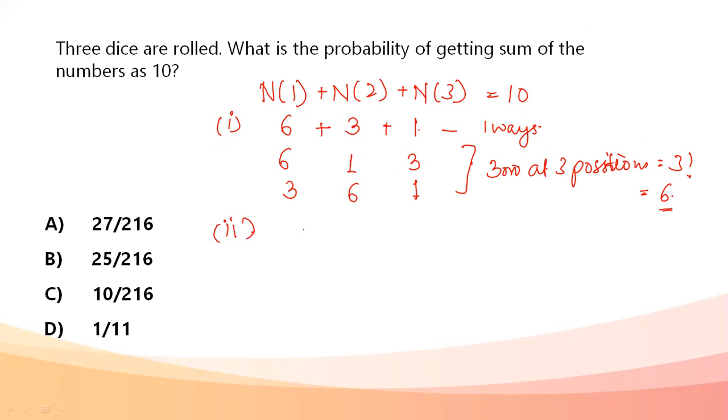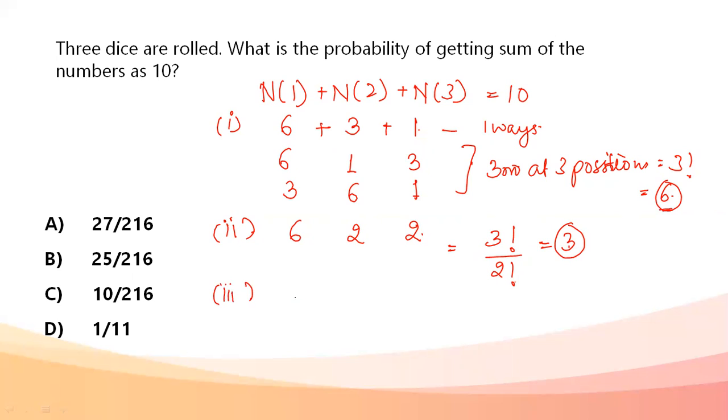If we move on to the next case, the next big number 6 is here, but another possibility is 2 and 2. Both of them have got 2 and 2. Again, three numbers at three possible places, it's 3 factorial, but now there is a 2 that is repeated. So I'll divide by 2 factorial. Whenever finding arrangements or probability, if a number is repeated, I divide by that number's factorial. So 3 factorial divided by 2 factorial, my answer comes out to be 3. So 3 ways will be there when it is 6, 2 and 2.